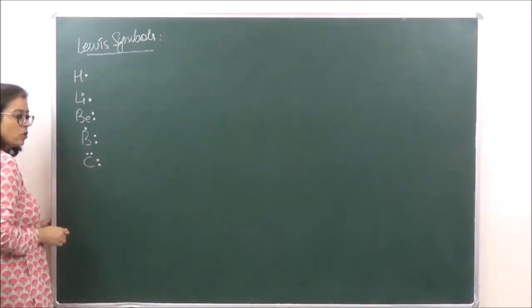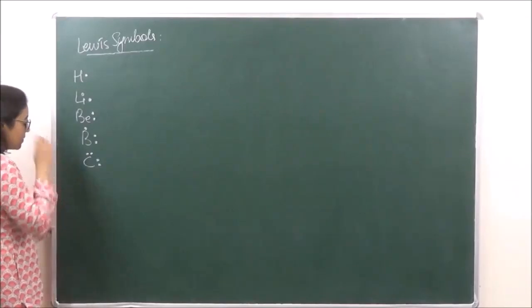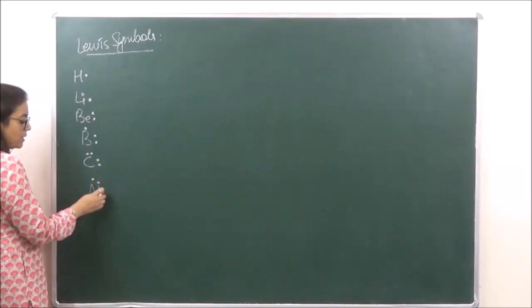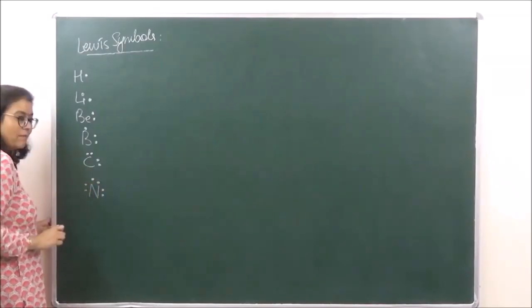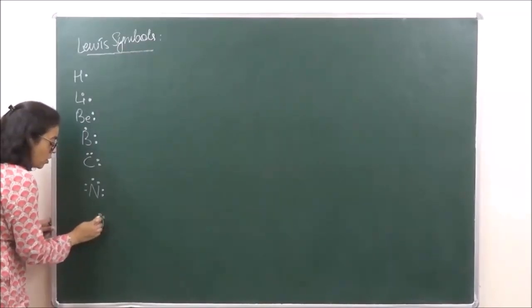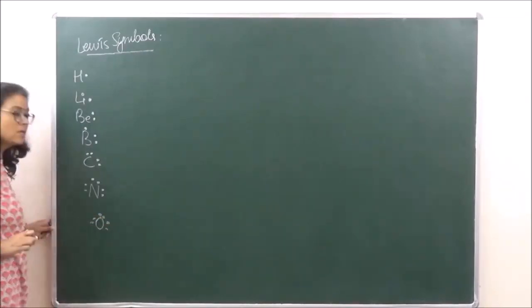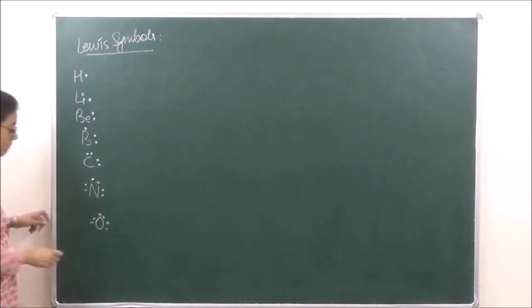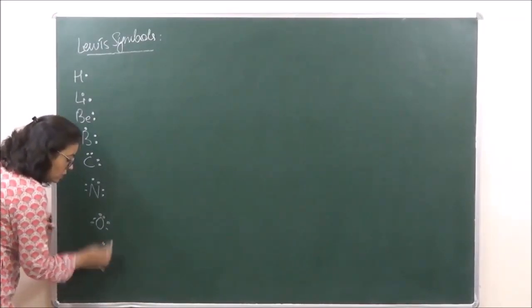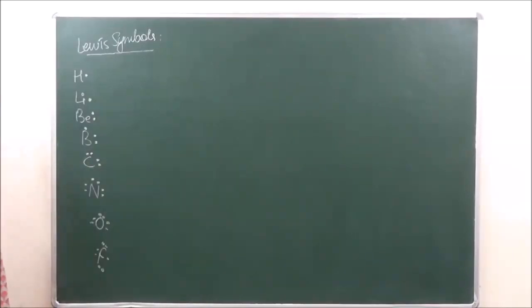कार्बन has 4 electrons, right? उसके बाद हमारे पास आ जाता है नाइट्रोजन. नाइट्रोजन has how many? 5 electrons. So 5 electrons can be shown like this. Then we have oxygen. Oxygen has 6 electrons, which can be shown like this. And fluorine has 7 electrons, which can be shown like this.